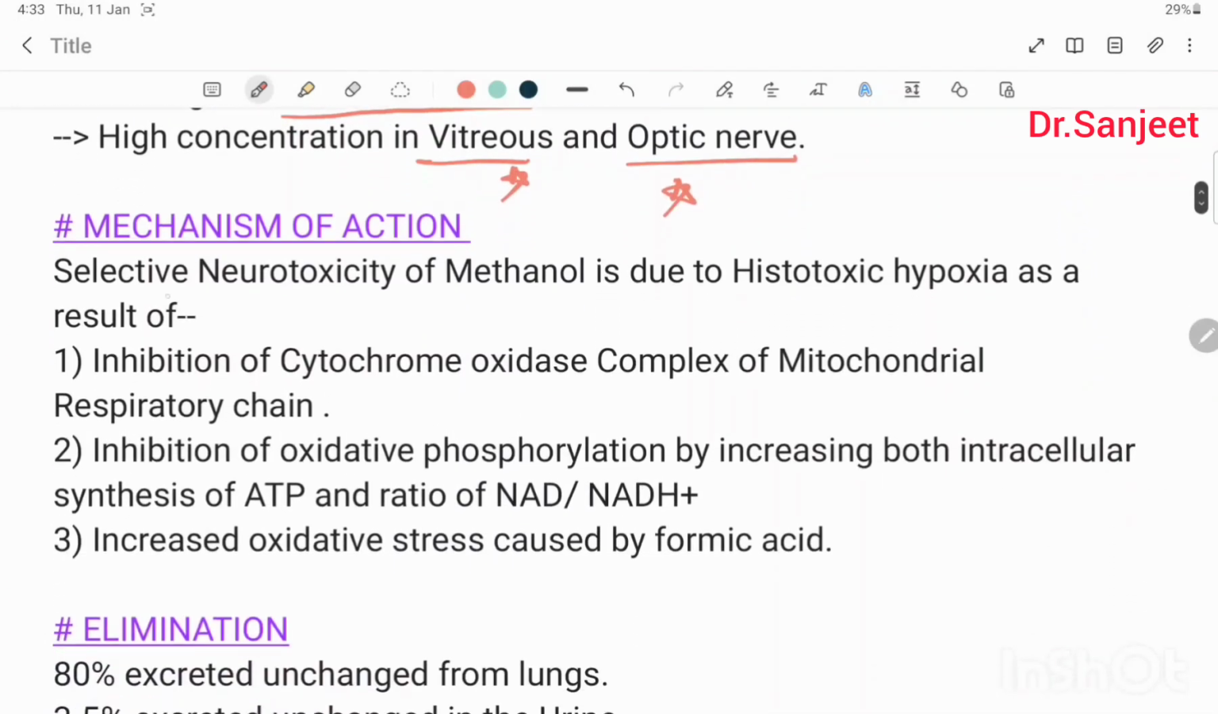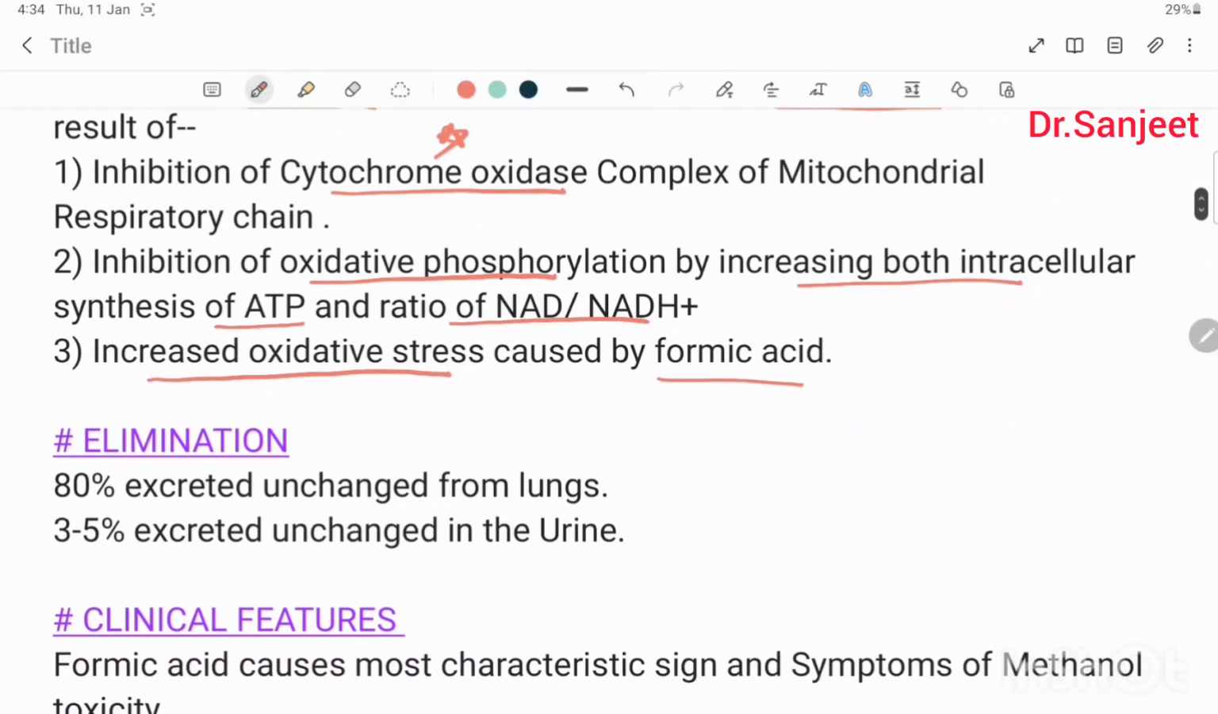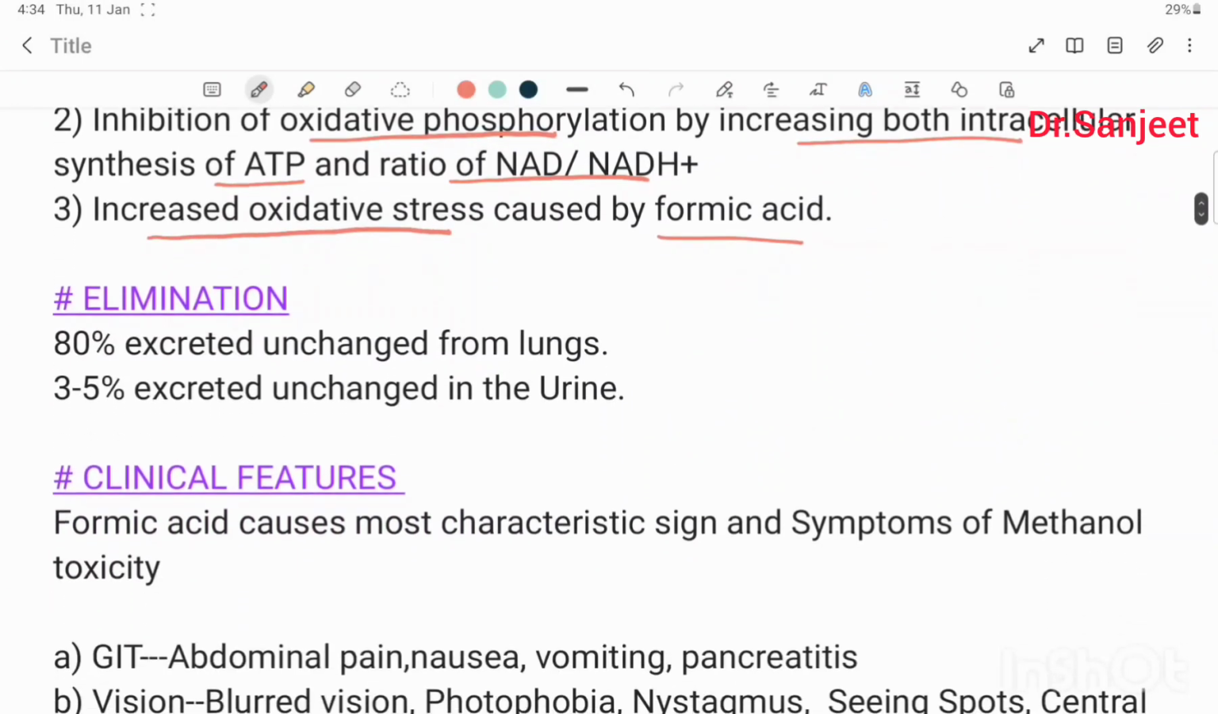Then mechanism of action: selective neurotoxicity of methanol is due to histotoxic hypoxia. Histotoxic hypoxia as a result of inhibition of cytochrome oxidase complex of mitochondrial respiratory chain. Then inhibition of oxidative phosphorylation by decreasing intracellular synthesis of ATP and the ratio of NAD and NADH. Increase oxidative stress caused by formic acid. These three are the mechanisms for methanol action. Then elimination: 80% excreted unchanged from lungs and 3 to 5% excreted through the urine.